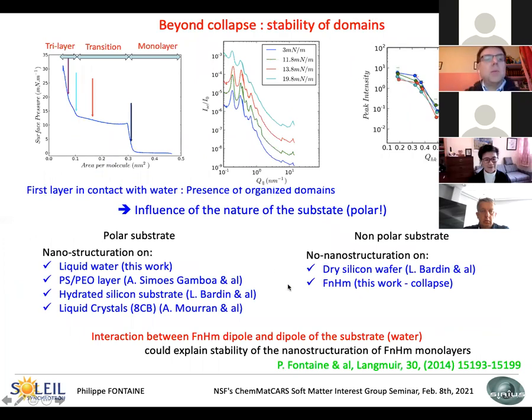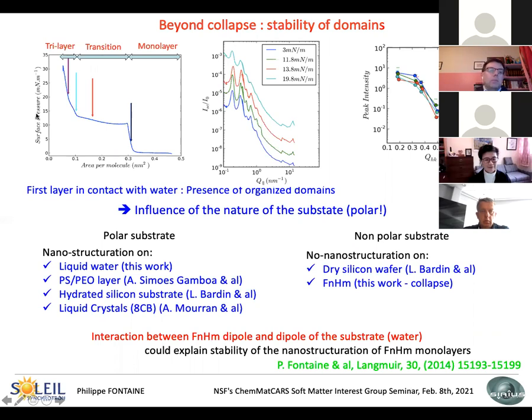Last experiment, we went a little bit beyond collapse, meaning to see the stability of this domain, which is rather strange because at one point you can expect that everything merges and you have a homogeneous layer. In fact, this is not the case. You can compress to the collapse, you always have the structuration of the layer.